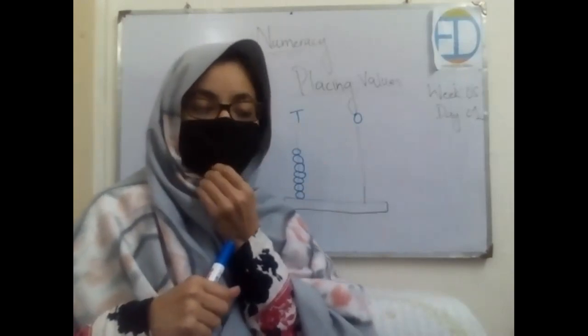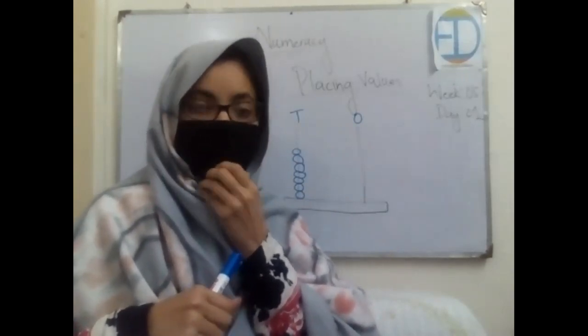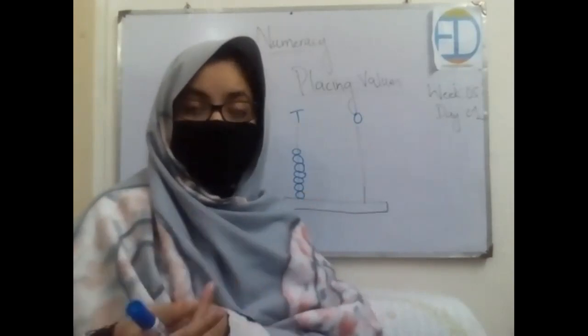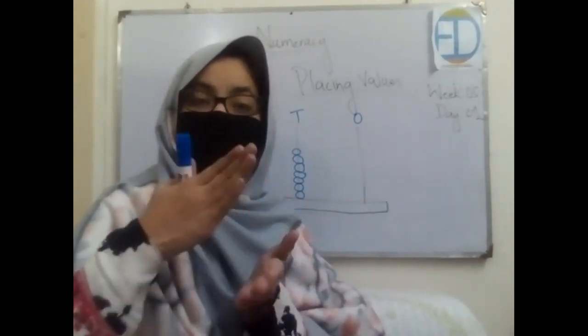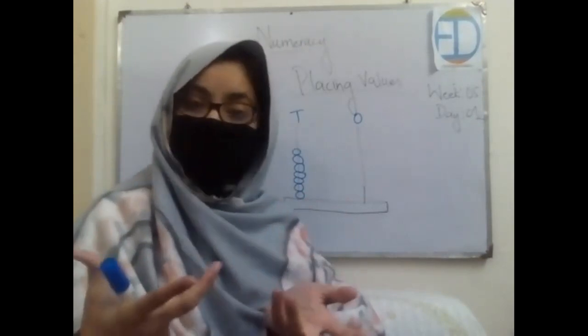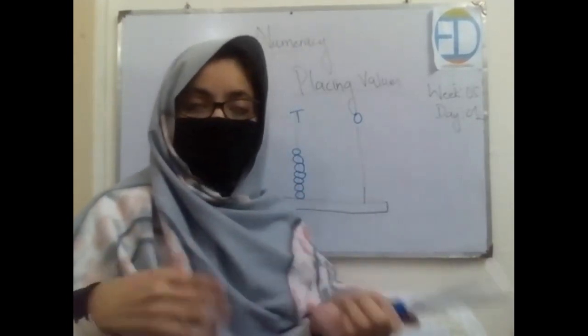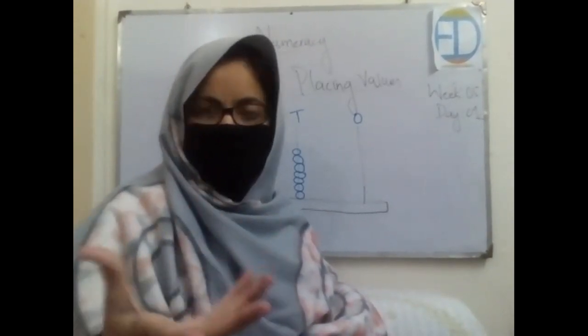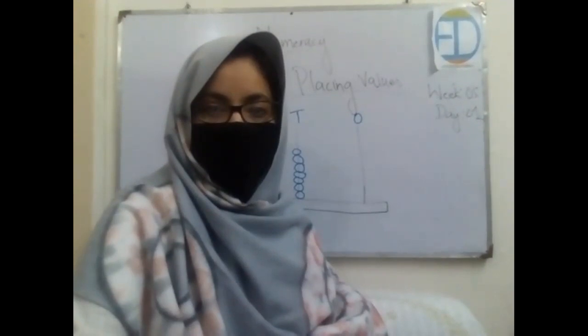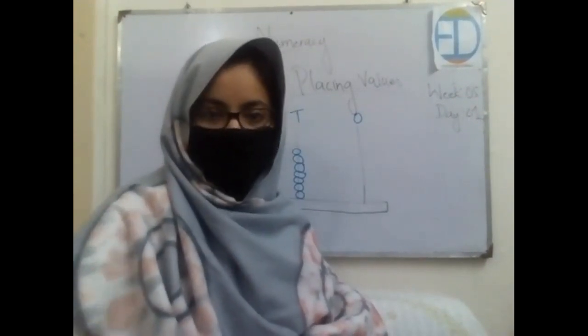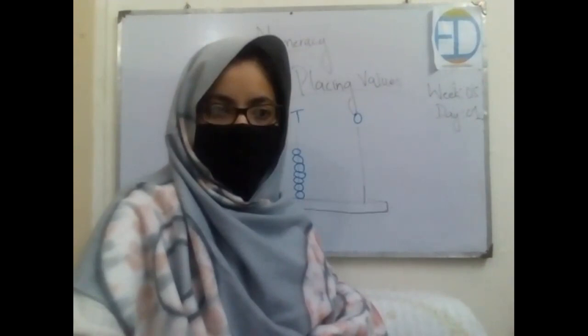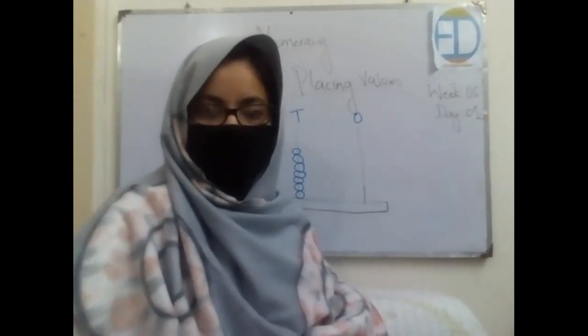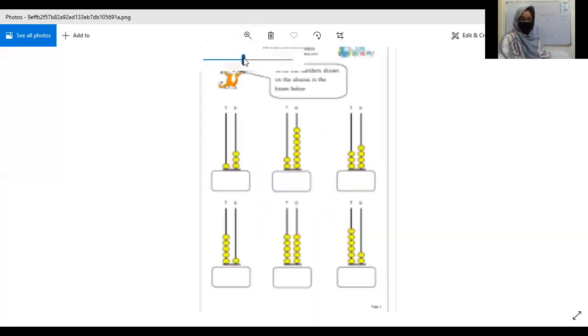Very well done. Okay. So you guys have revised the lecture. That's very good. And we were doing the placing values. Placing values mean that we write numbers according to the specific positions that are already set by mathematical rules, right? Okay. So now I'm going to share the screen with you. There are some practice exercises. Let's take a small quiz or a starter activity, and then we will move forward and do today's lecture. Okay, I'm going to share the screen. Tell me, is the screen visible to you? Yes or no? Okay, perfect. So let me zoom it for you.